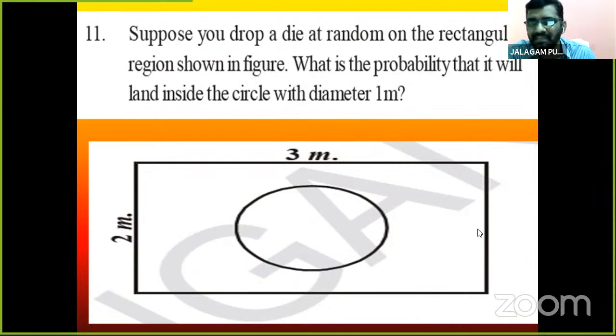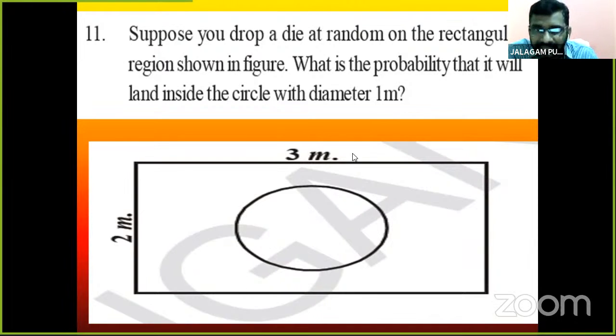What is a rectangle? Length and breadth. This is a rectangle, not a square. What is the probability that it will land inside the circle with diameter 1 meter?